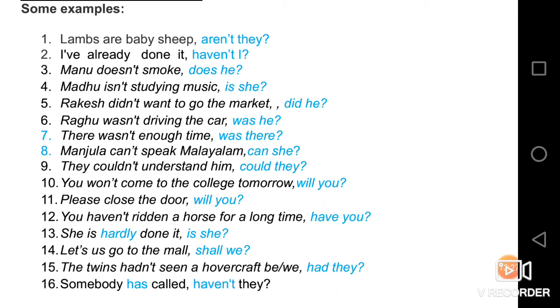You have not ridden a horse for a long time, have you? She has hardly done it. The statement itself is a negative one, so the positive tag is to be used, that is she. Let us go to the mall, shall we? The twins had not seen a hovercraft, had they? Somebody has called, haven't they?